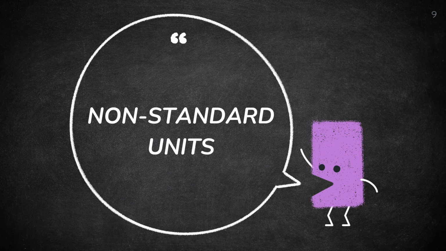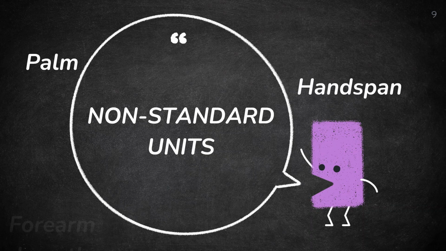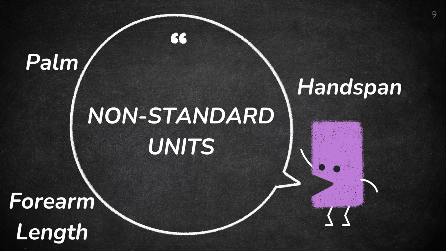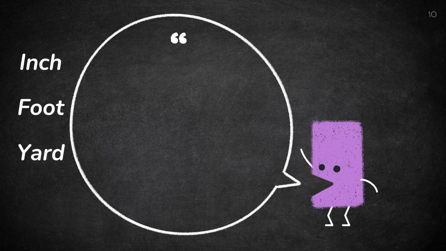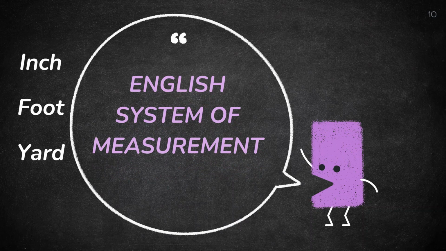Because of this, palm, handspan, and forearm length are known as non-standard units of measure, which later evolved into what is now the inch, foot, and yard. These are the basic units of length in the English system of measurement.